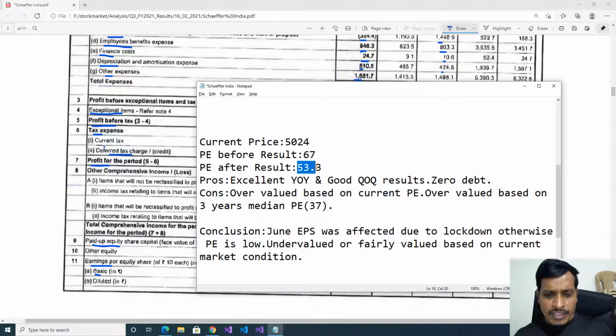Current PE is 53.3, so this is a high PE. If you compare with this PE, currently it's overvalued. Later, overvalued based on 3 years median PE. 3 years median PE is 37. Current PE is 53. That means based on 3 years median PE, current PE is very high. That means Schaeffler India is currently overvalued. But is Schaeffler India really overvalued?